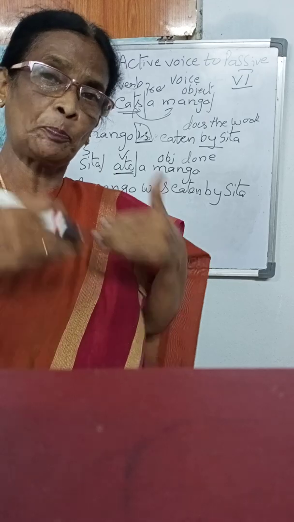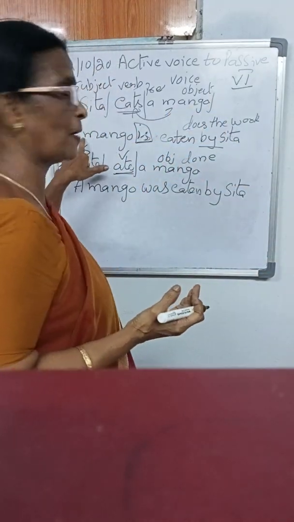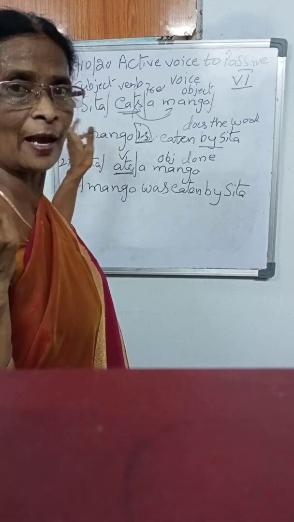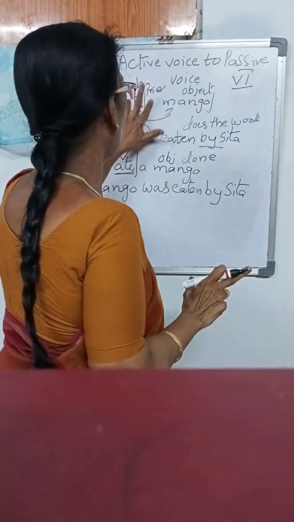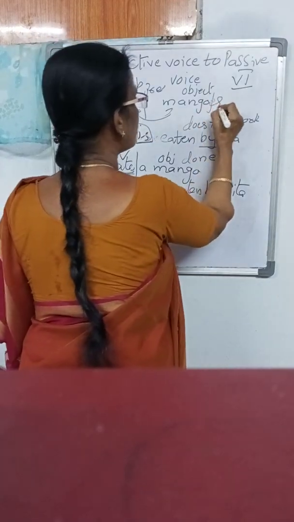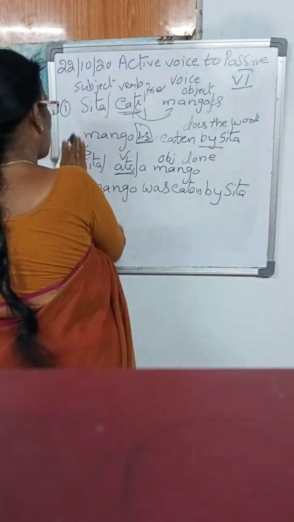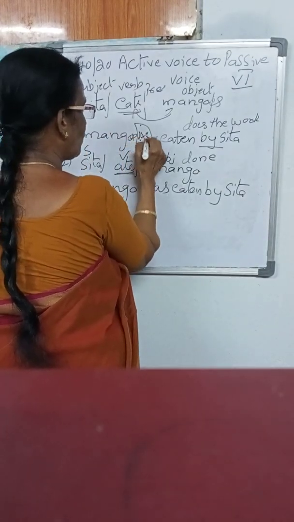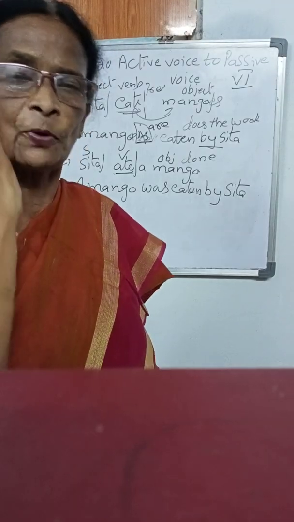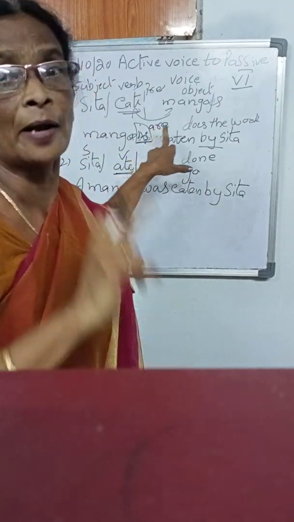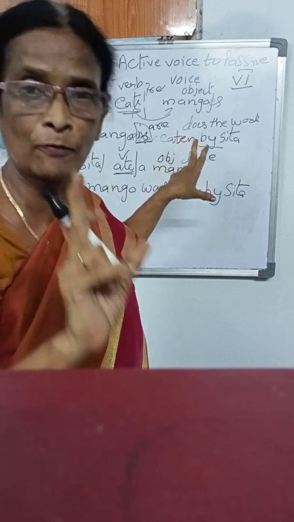If the object is plural, what will you write? The object comes to the subject's place. At that time, you should not write "a mango." "A mango" shows the singular. If there is "mangoes," plural is there. Okay, mangoes. Here what will you write? "Are." If the object is plural, you have to mention "are." Is, are, am: present tense helping verbs.